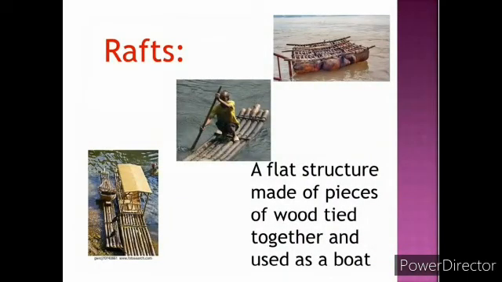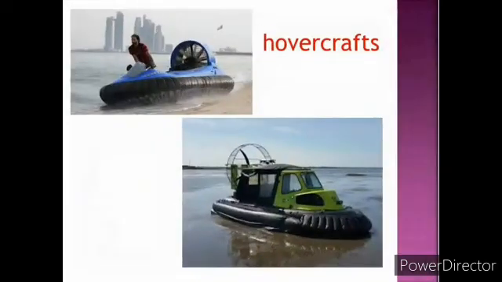Now, rafts. Children, a raft means a flat structure made of pieces of wood tied together and used as a boat. Tall grasses or reeds were bundled together to make rafts. Today, boats and motor boats are used to travel short distances in rivers and oceans. Ships carry passengers and goods from one country to another on the ocean.